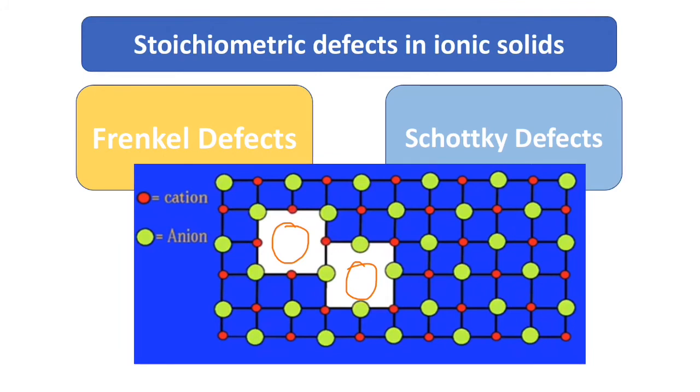Schottky defect leads to the decrease in the density of the crystal. Vacancy of ions from the crystal structure leads to a decrease in mass, but the volume remains same. Schottky defect is shown by ionic substances in which the cation and anion are almost similar sizes.